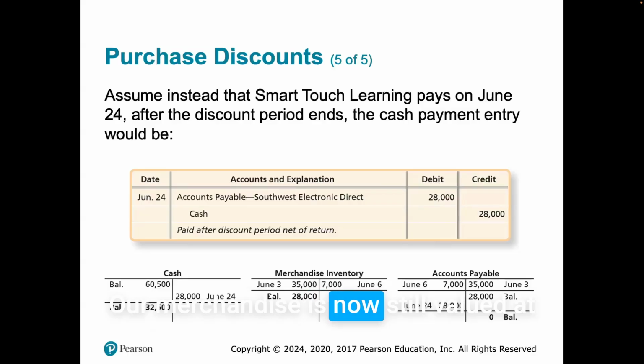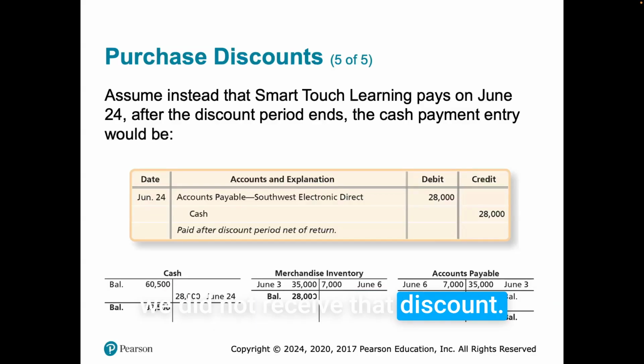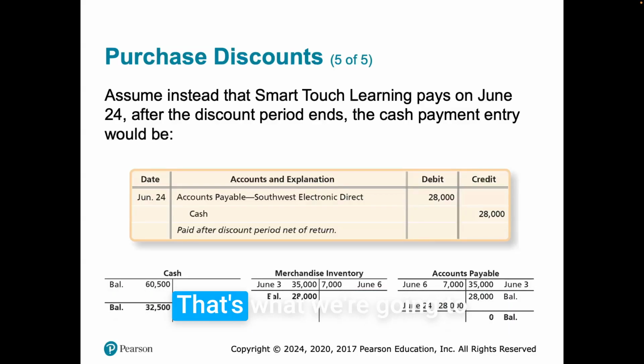Our merchandise is now still valued at $28,000 because we did not receive that discount. So we actually paid 28,000. That's what we're going to keep it as in our inventory.